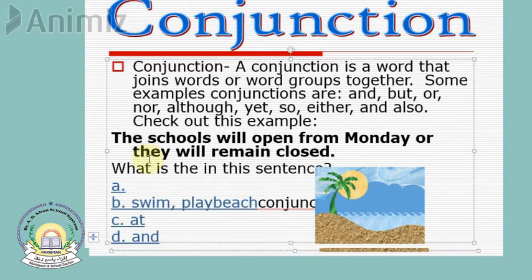So now you see that the schools will open from Monday. This is one sentence. Or they will remain closed. This is another sentence. These are two sentences which are joined by one word, which is or. So this is the conjunction. So now you understand that conjunctions are words that join two sentences together.